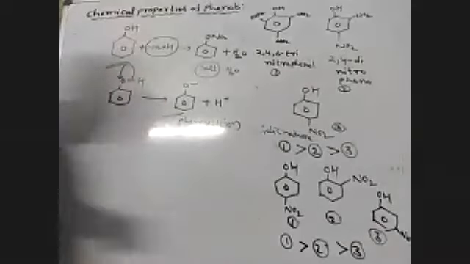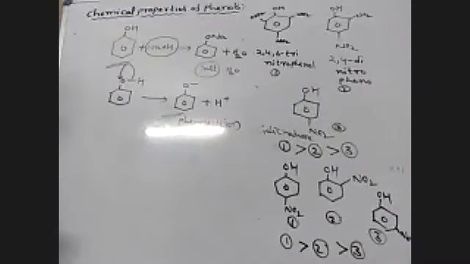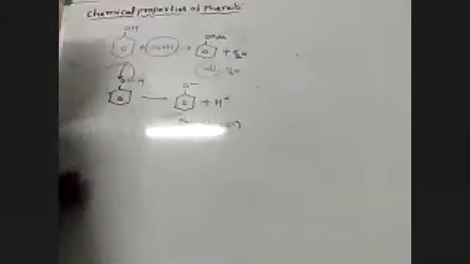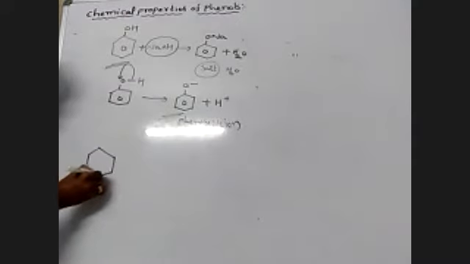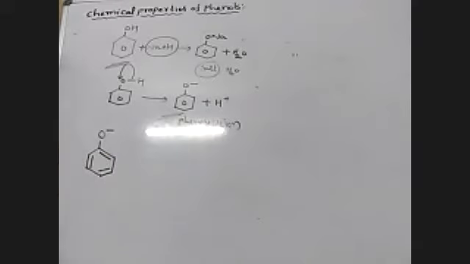So what are the resonance structures of the phenoxide ion? Please observe. Suppose we take the phenoxide ion, with O minus.